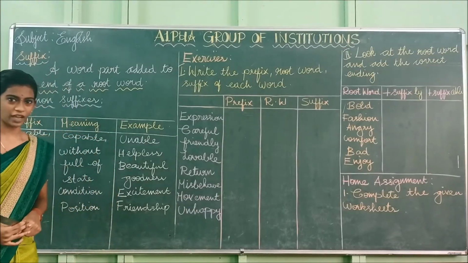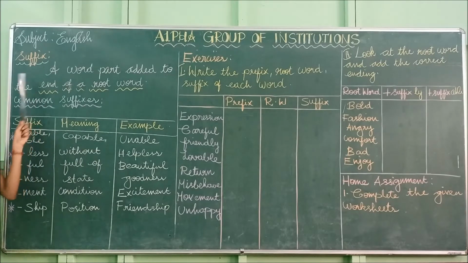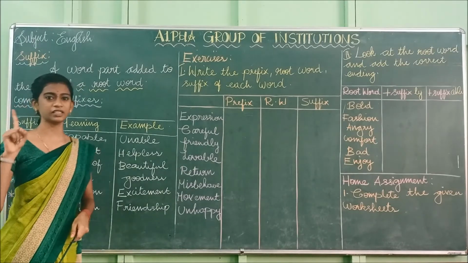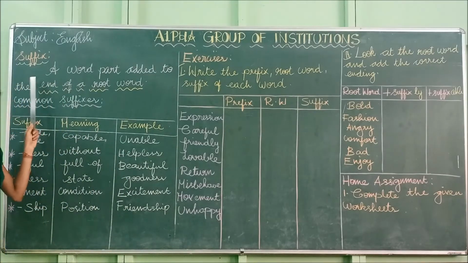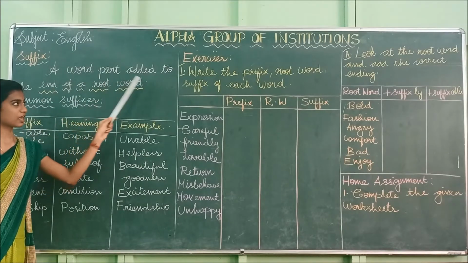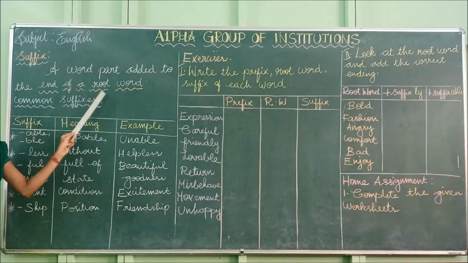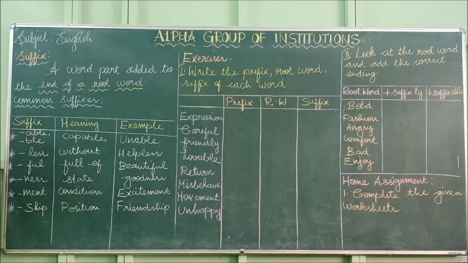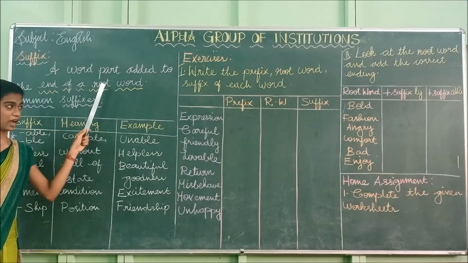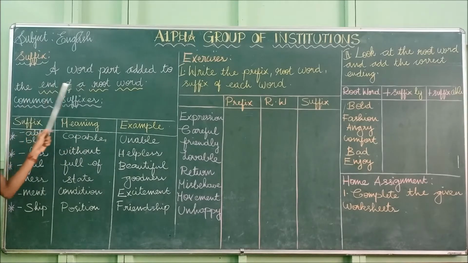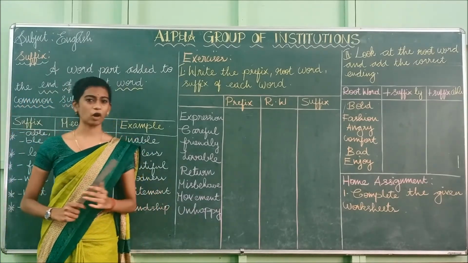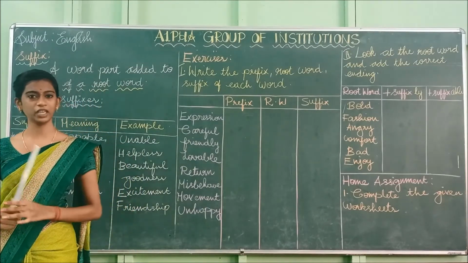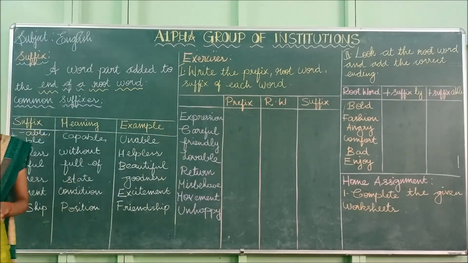Okay, students. Next, we are going to see about suffix. The two affixes are prefix and suffix. We have already seen the prefix, and now we are going to see about suffix. I have written the definition for you: a word part added to the end of the root word. So we have to add a letter or a group of letters to the end of the root word, and that is known as the suffix.